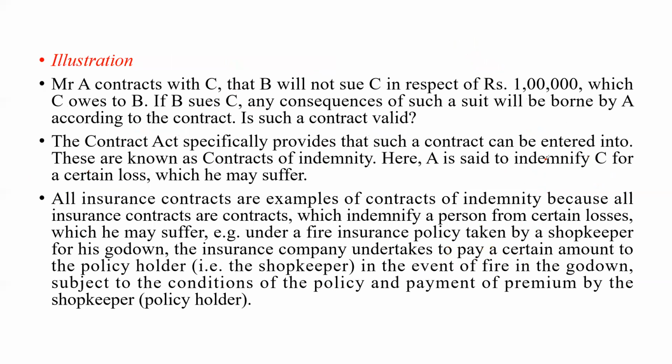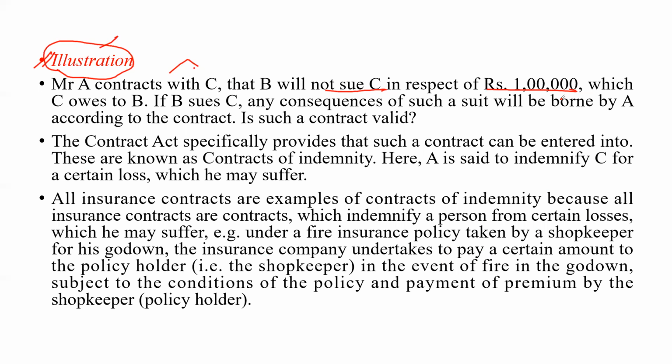So now let's discuss one example so that we can understand this point properly. Mr. A contracts with Mr. C that B will not sue C, that B will not take any legal action with respect to C in respect of 1 lakh, which C owes to B.